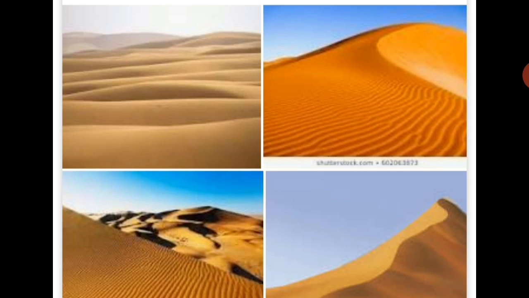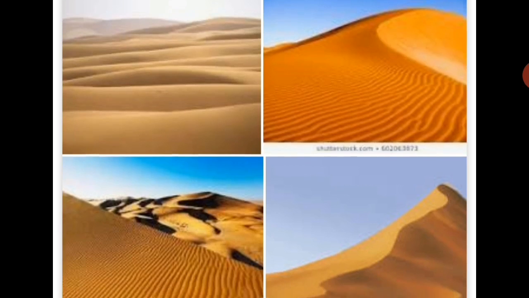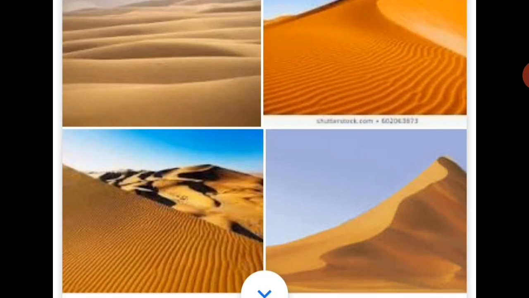What I mean to say is that wind and water are natural sources and natural forces that work hard to create new features of the earth's surface. So the landforms worked on by wind and water are called third order landforms.